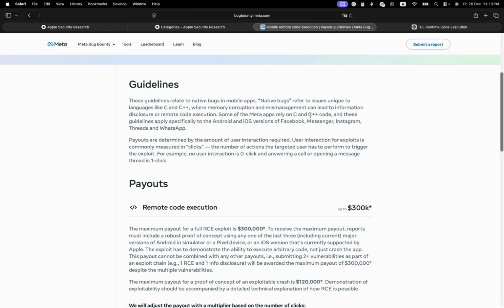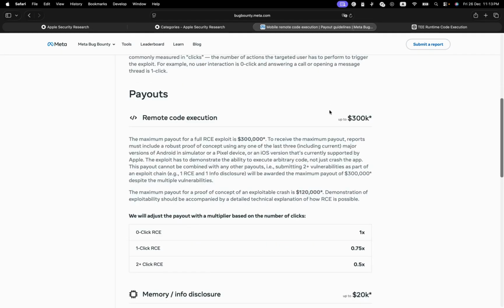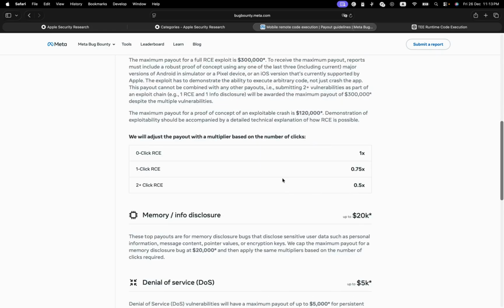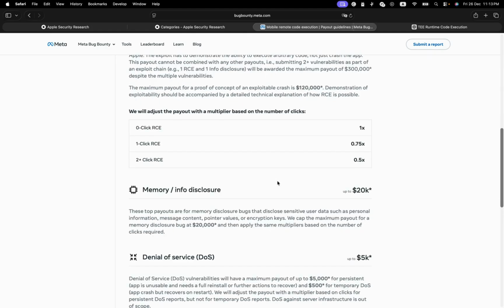Some of Meta apps rely on C and C++ code, and these guidelines apply specifically to the Android and iOS versions of Facebook, Messenger, Instagram, Threads, and WhatsApp. So the maximum you can get is 300K, even though you submit two vulnerabilities. Maybe you have identified remote code execution, then, as you are still researching, you identify memory info disclosure. The maximum you can get is 300K.